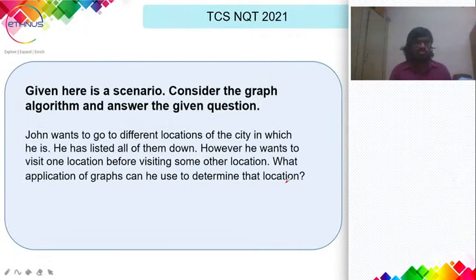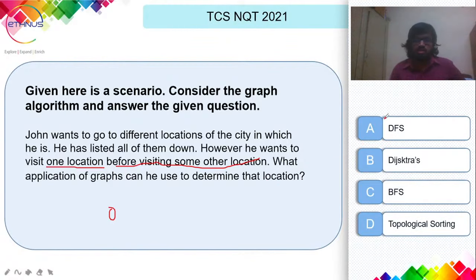So we'll move to the next question now. So here is a scenario-based question. John wants to go to different locations of the city in which he is. He has listed all of them down. However, he wants to visit one location before visiting the same location. What applications of graphs can he use to determine that location?